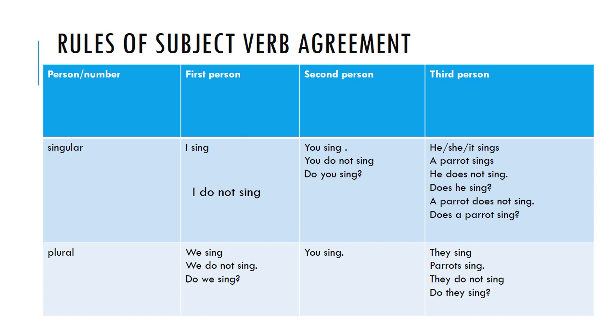Now let's talk about plural, when we have more than one, we. Now see, we represents first person. Why is it first person? Because here I am talking about we. We means hum. In hum, I am also included, right? So we sing. We Indians. We are talking to ourselves. We sing. We do not sing. Do we sing? So here we use plural form with we.